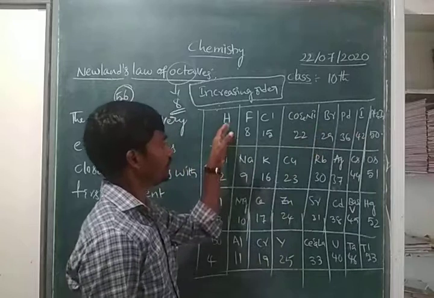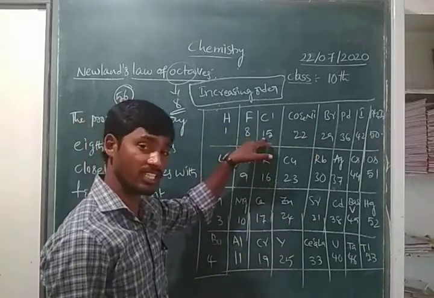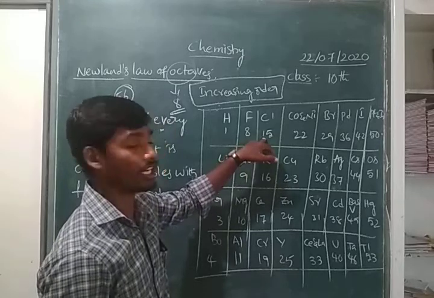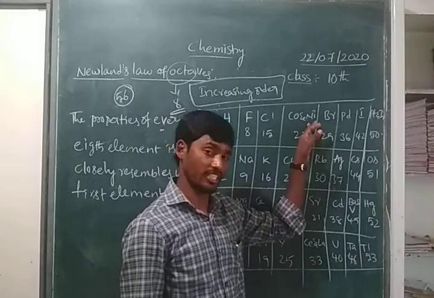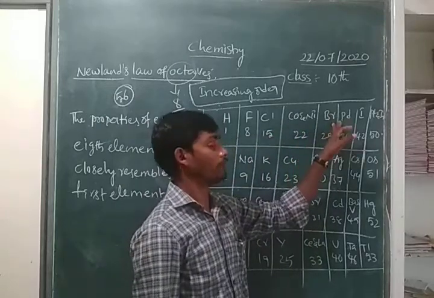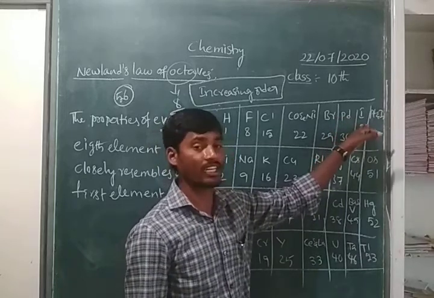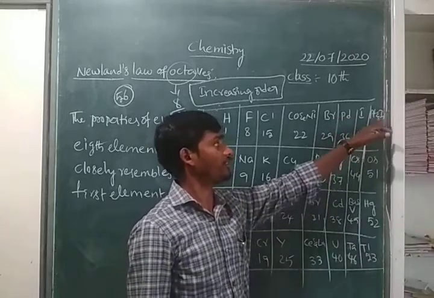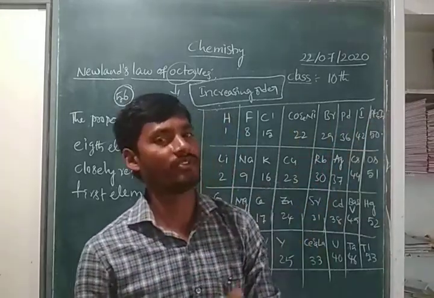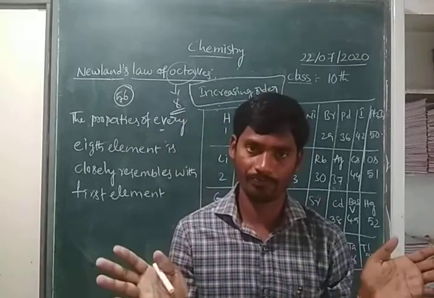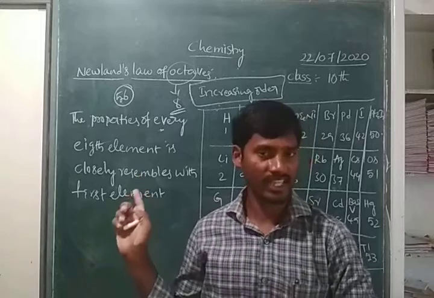See children, fluorine, chlorine, hydrogen, these 3 are non-metals and their physical state is gaseous. But cobalt and nickel are solid and are metals. Bromine again is a liquid non-metal. Palladium, metal. Iodine is a solid non-metal. Platinum, iridium, these are metals. That means he kept elements with different properties in the same group. That is the first limitation of Newlands' classification.